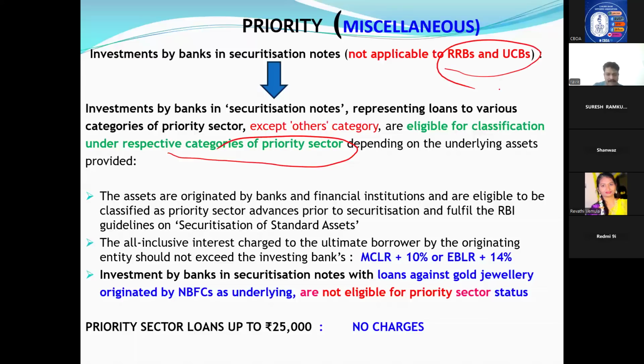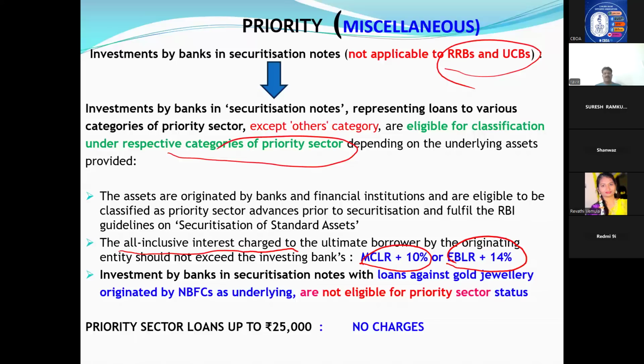One more point, and this point is very important. The all inclusive interest. Whenever you are giving such type of loans, the all inclusive interest charged to the ultimate borrower by the originating entity should not exceed the investing bank's MCLR plus 10% or EBLR plus 14%.